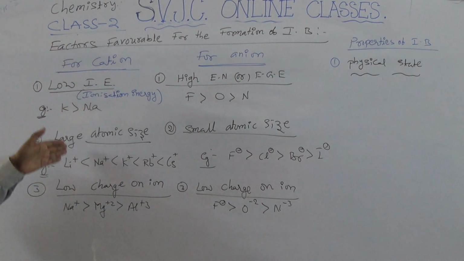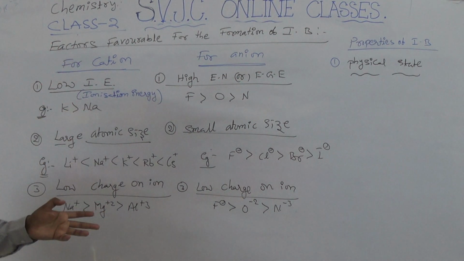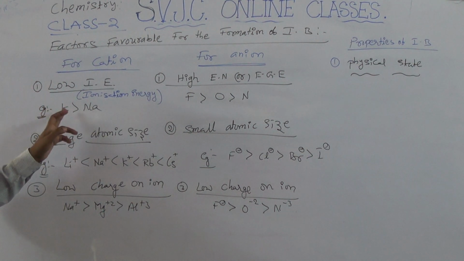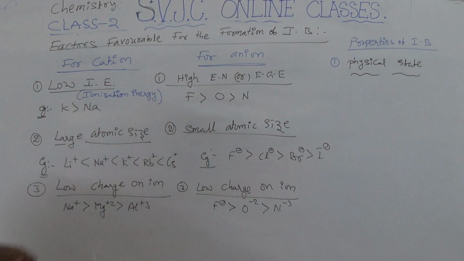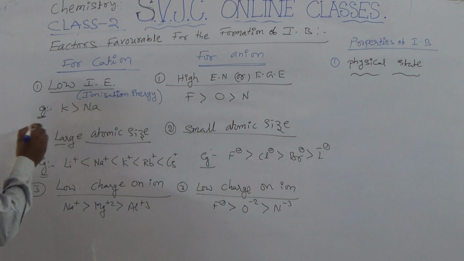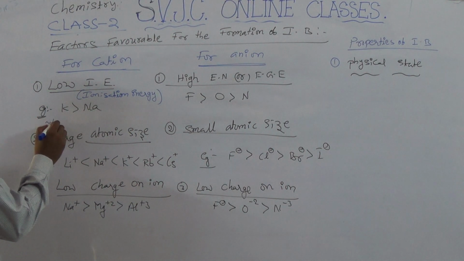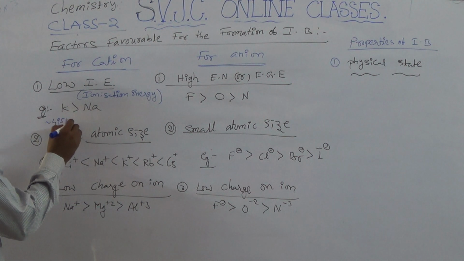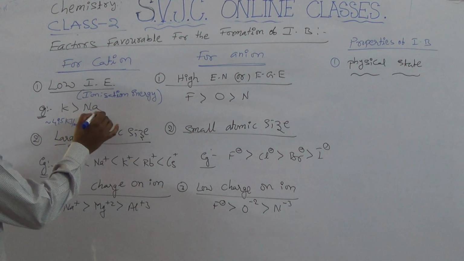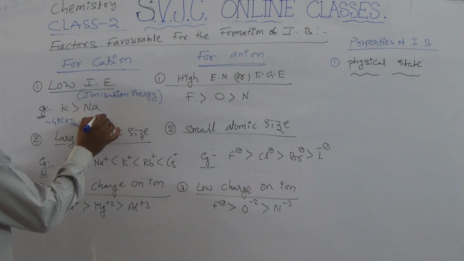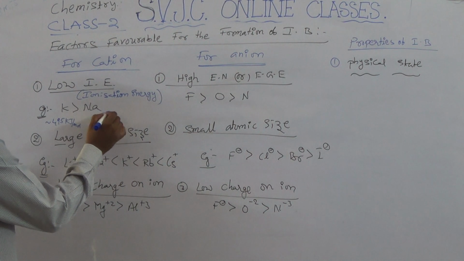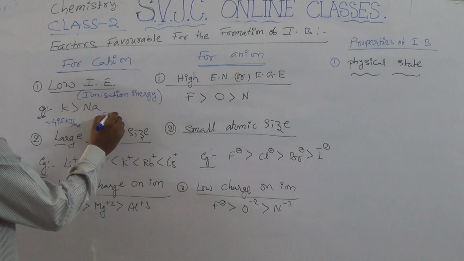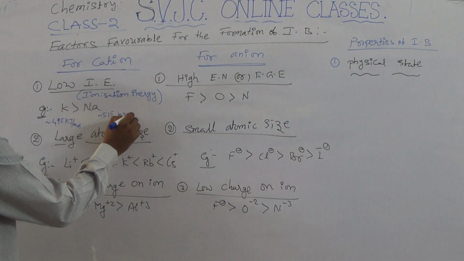So top to bottom, what happens? Ionization energy decreases. So that indicates potassium is having low ionization energy when compared to sodium. Potassium ionization energy is nearly 495 kilojoules per mole, whereas sodium ionization energy is nearly 515.